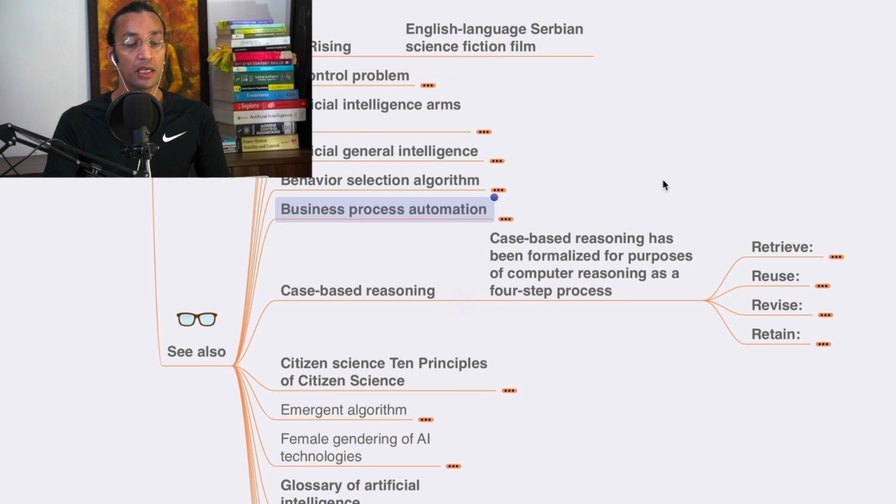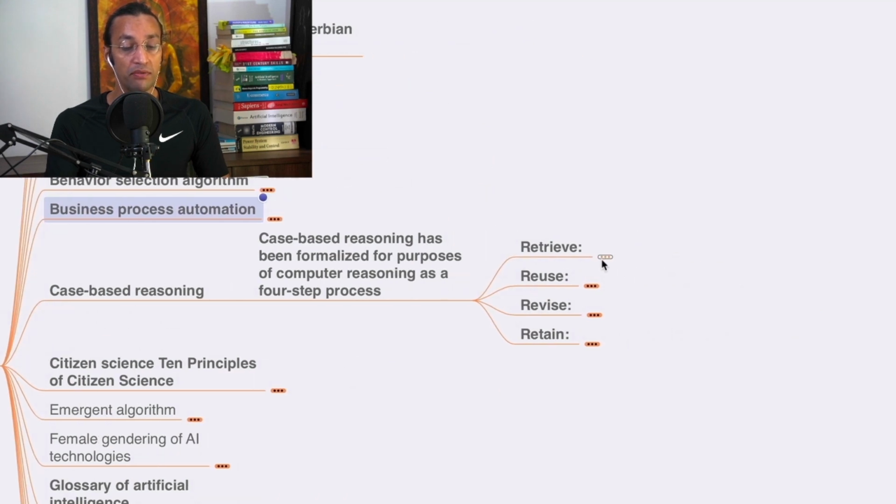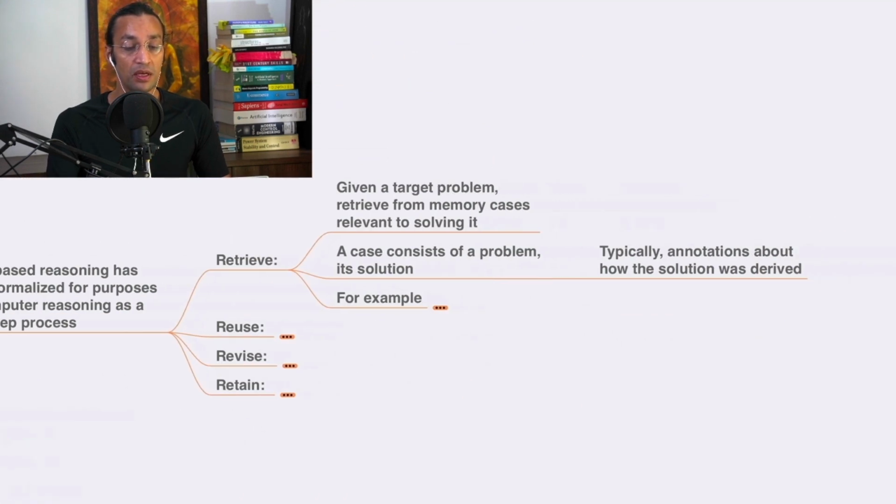Okay, and case-based reasoning. Case-based reasoning has been formalized for purposes of computer reasoning as a four-step process. Retrieval: given a target problem, retrieve from memory cases relevant to solving it. A case consists of a problem and its solution, typically with annotations about how the solution was derived.